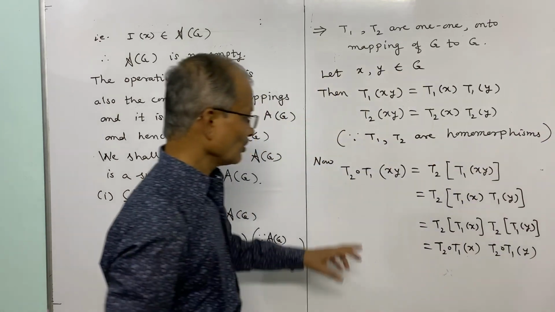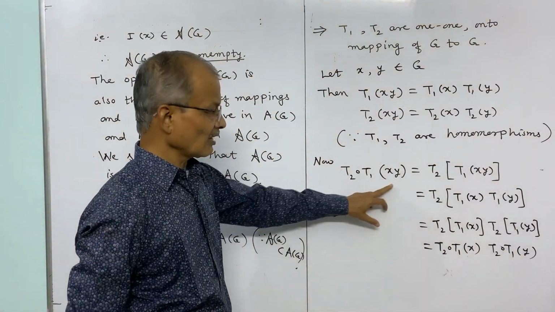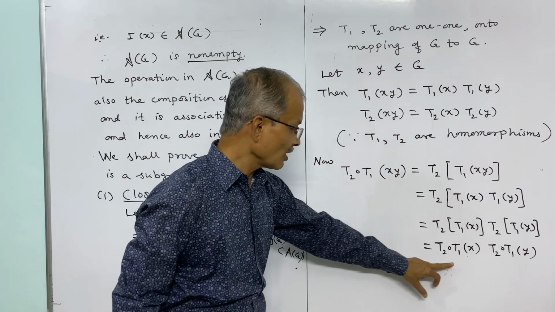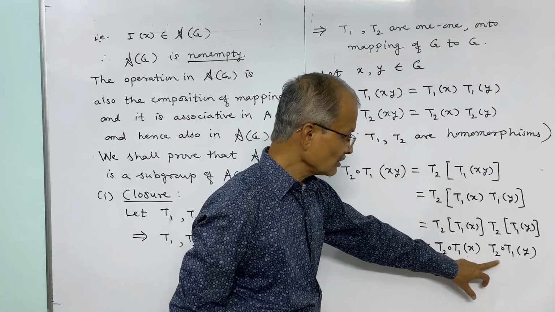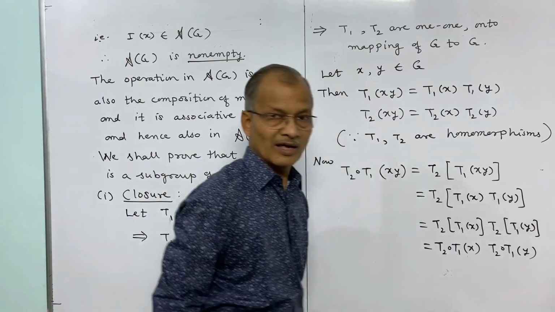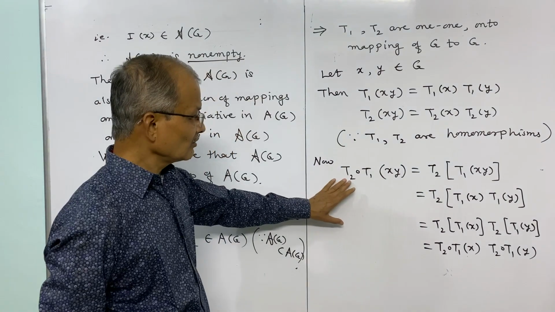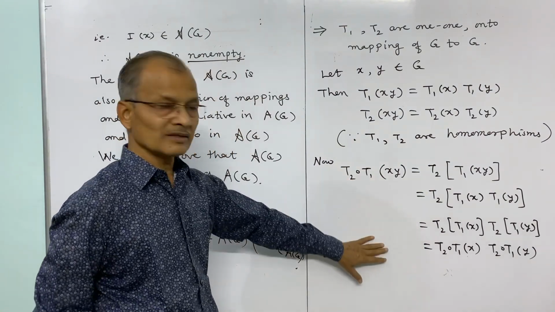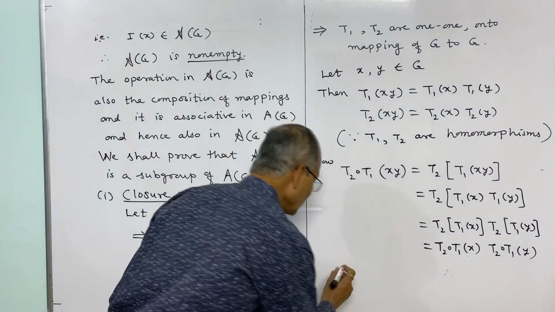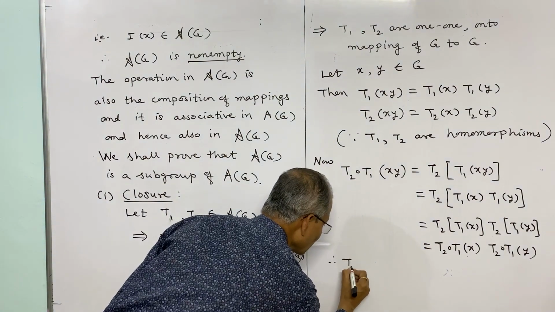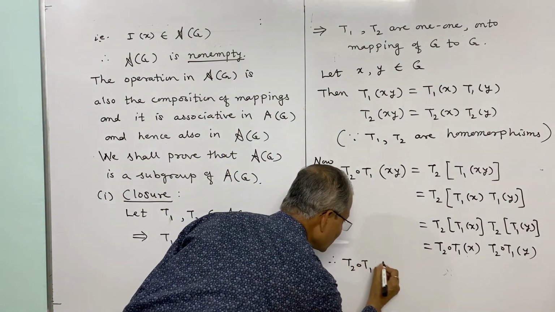Thus we have shown that T2 composite T1 of xy is equal to T2 composite T1 of x into T2 composite T1 of y, and this shows that T2 composite T1 is a homomorphism.